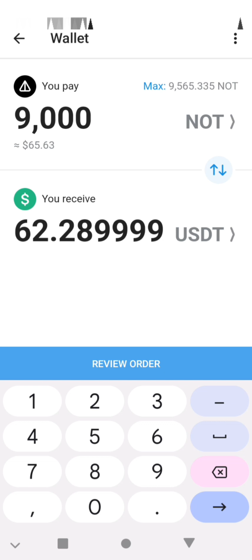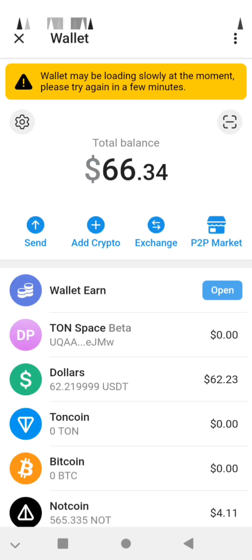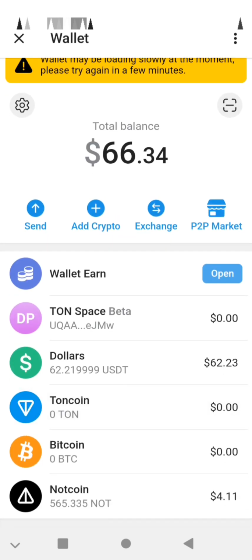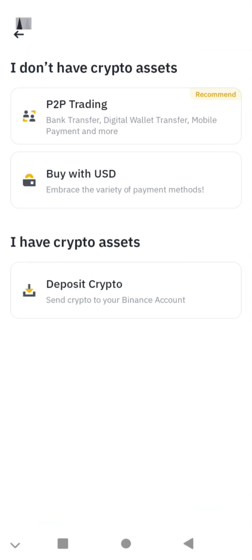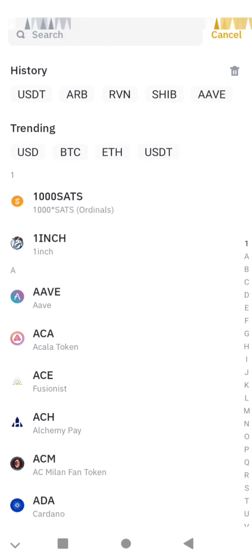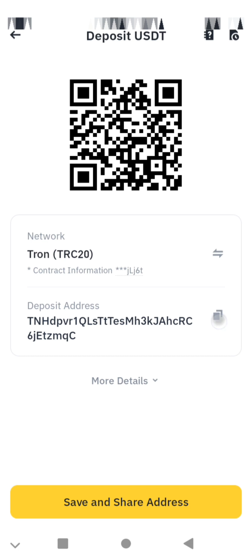You change your Notcoin to USDT. Like you see, I will change my Notcoin to USDT, like shown below, and withdraw to my Binance account. In Binance, you click on deposit, you choose USDT, you choose the first network, Tron TRC20, like shown in the video. Just look at the video and do what I do.